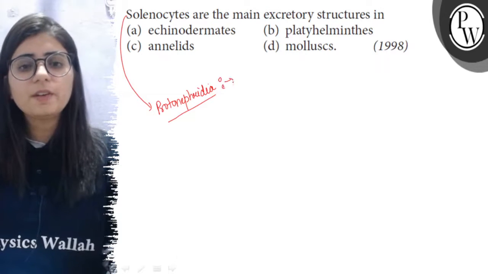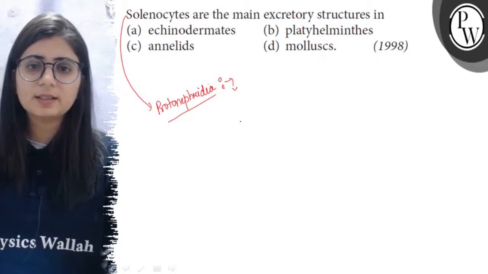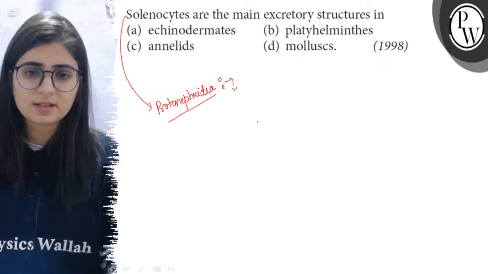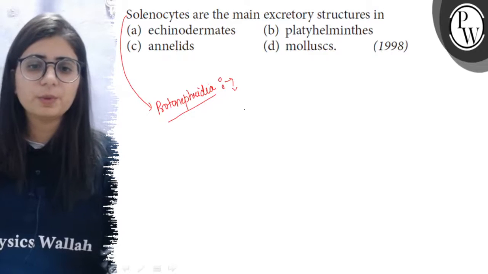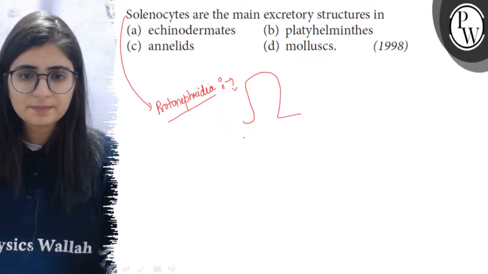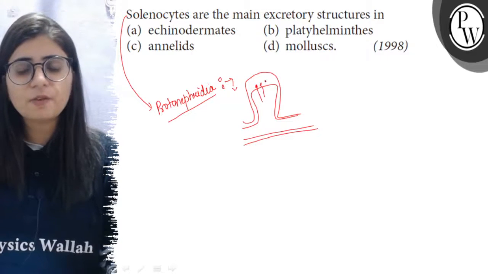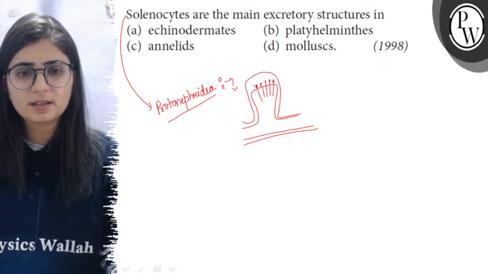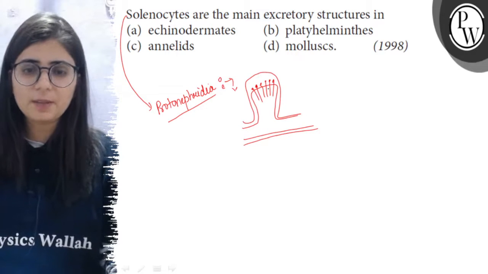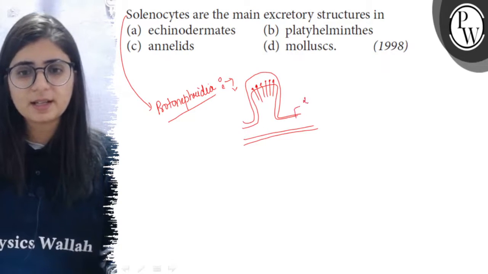So protonephridia are the tubes which are blind at one end, and at the other end they have the ducts which carry the waste away from the body. So in such cells there is a tuft of cilia or flagella. It may be cilia as in the case of the flame cells, or it may be flagella in the case of solenocytes, and these are the ducts.